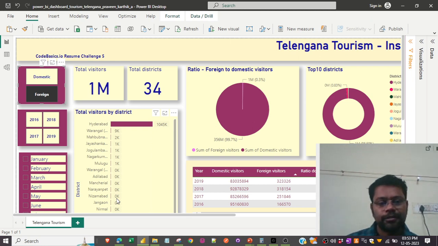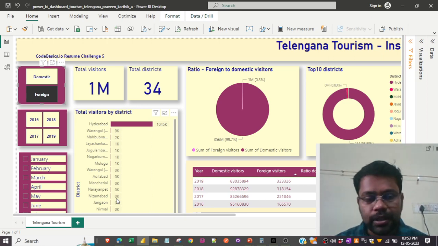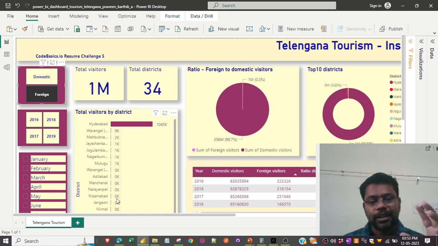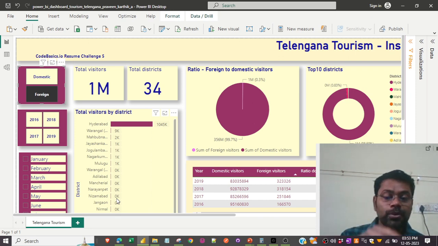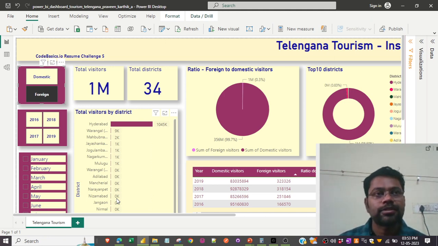A centralized connectivity would be my topmost recommendation to improve tourism across all the districts. The recommendation that I personally feel would work is to have a centralized location which is accessible from every single district or as many districts as possible.